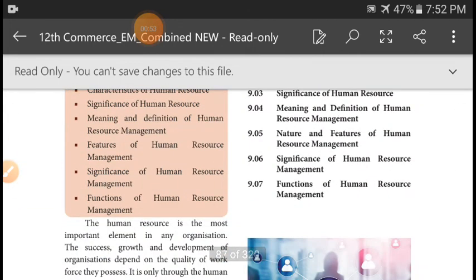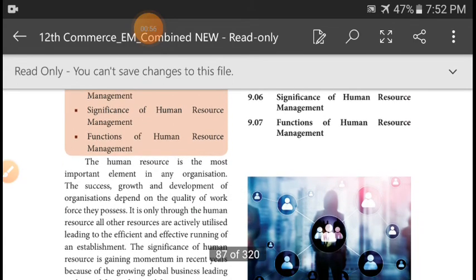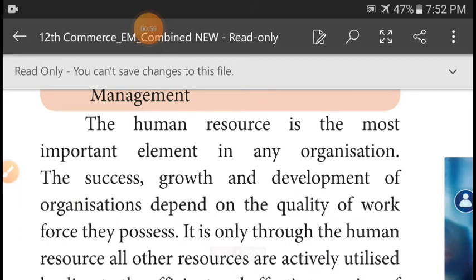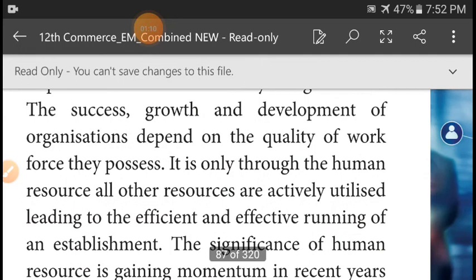Human resource is the most important element in any organization. The success, growth and development of an organization depend on the quality of workforce they possess. It is only through the human resource that all other resources are actively utilized, leading to the efficient and effective running of an establishment.